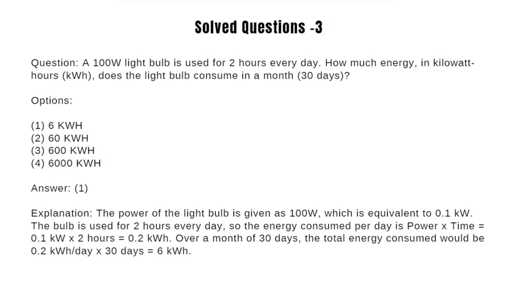Question 3: A 100 W light bulb is used for 2 hours every day. How much energy, in kilowatt-hours, does the light bulb consume in a month of 30 days? The power of the light bulb is given as 100 watt, which is equivalent to 0.1 kilowatt. The bulb is used for 2 hours every day. So the energy consumed per day is power into time, which is equal to 0.1 kilowatt into 2 hours, which is equal to 0.2 kilowatt hour. Over a month of 30 days, the total energy consumed would be 6 kilowatt hour.